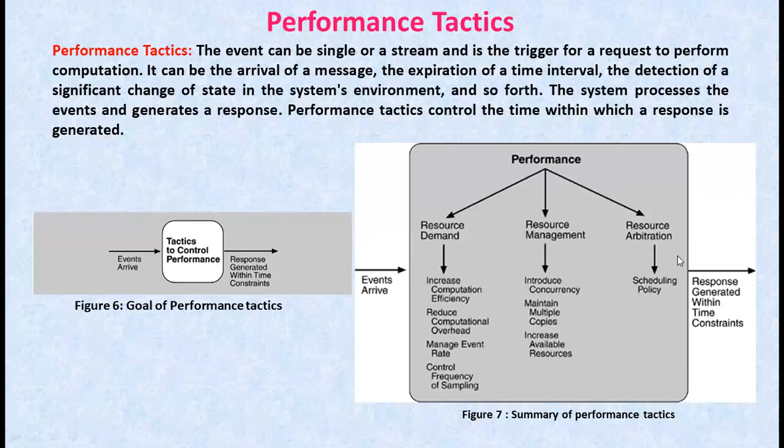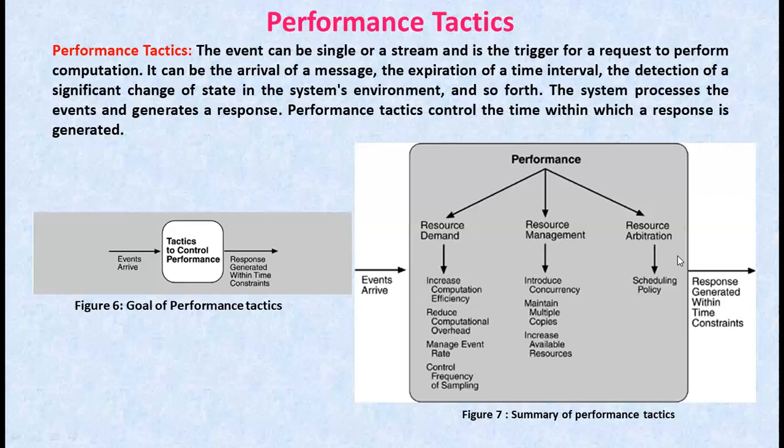This priority order has three common prioritizations. One is semantic importance, where each stream is assigned a priority statically according to some domain characteristic of the task that generates it. Next one is deadline monotonic, which is a static priority assignment that assigns higher priority to streams with shorter deadlines.